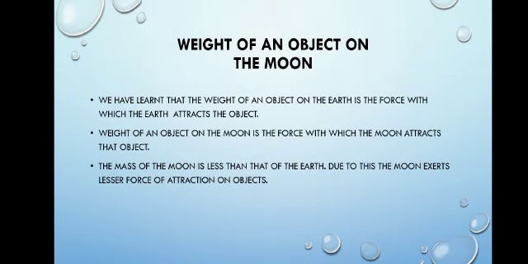At earth there will be a specific weight, whereas at moon also there will be a specific weight. The mass of moon is less than that of earth. Due to this, moon exerts lesser force of attraction on the object. So compared to earth gravitational force, moon's gravitational force will be less.